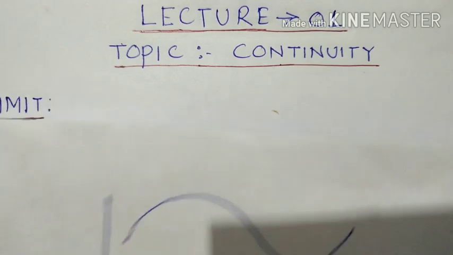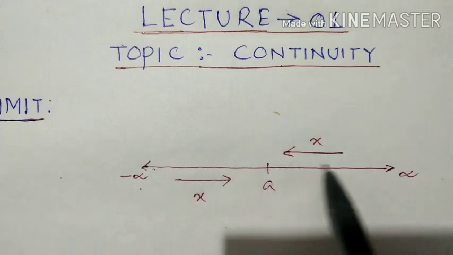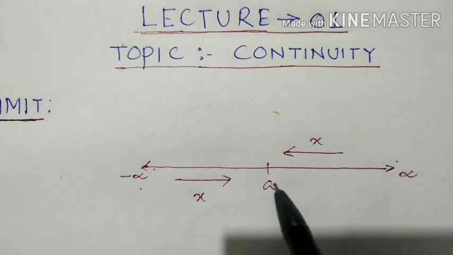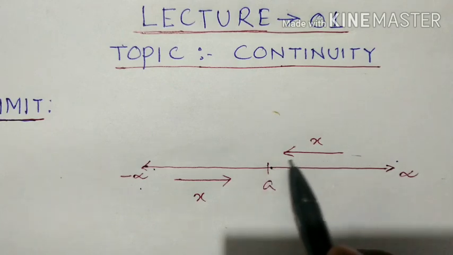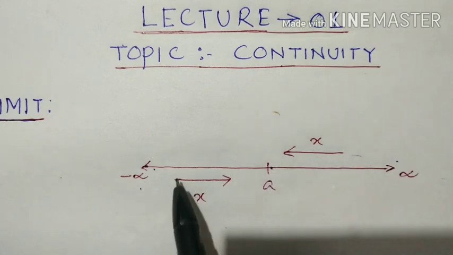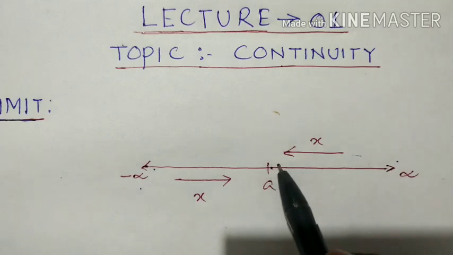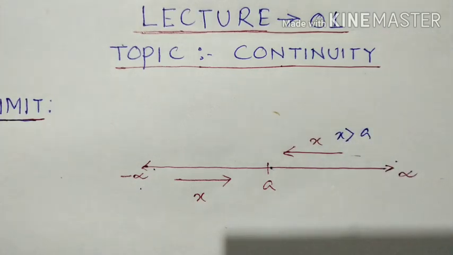So suppose this is the number line from minus infinity to plus infinity, the set of the real numbers, and a is any real number. Here x approaches a from the right, and here x approaches a from the left. x approaches a from the right means x is greater than a.